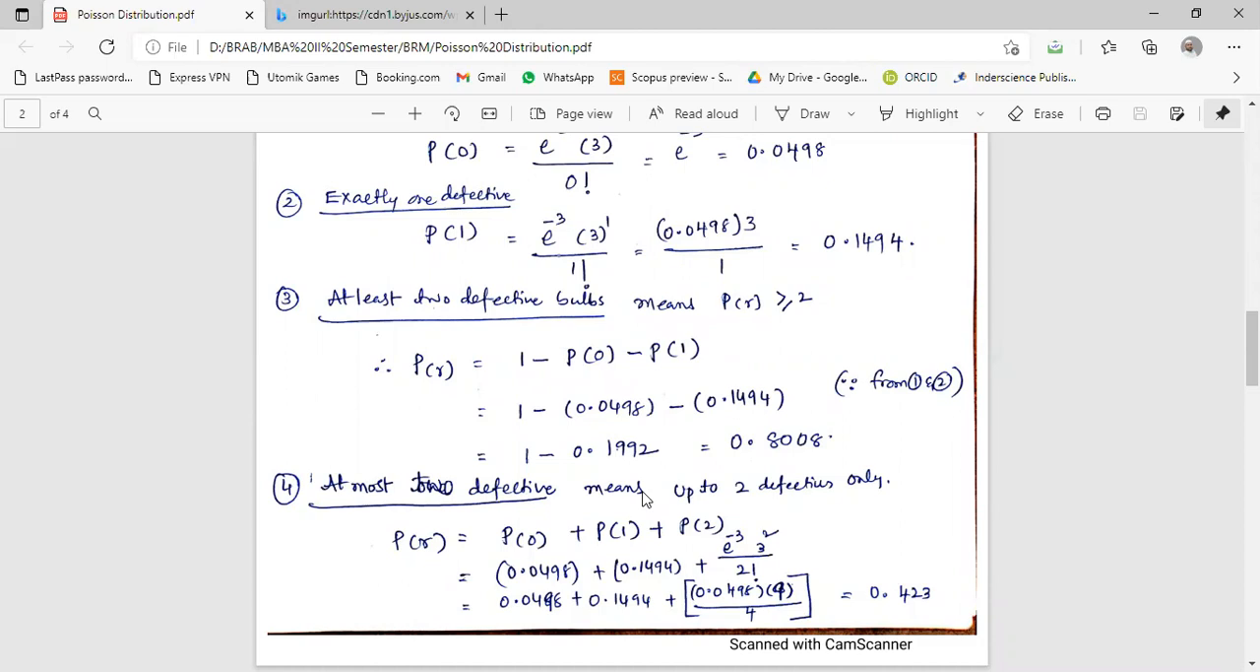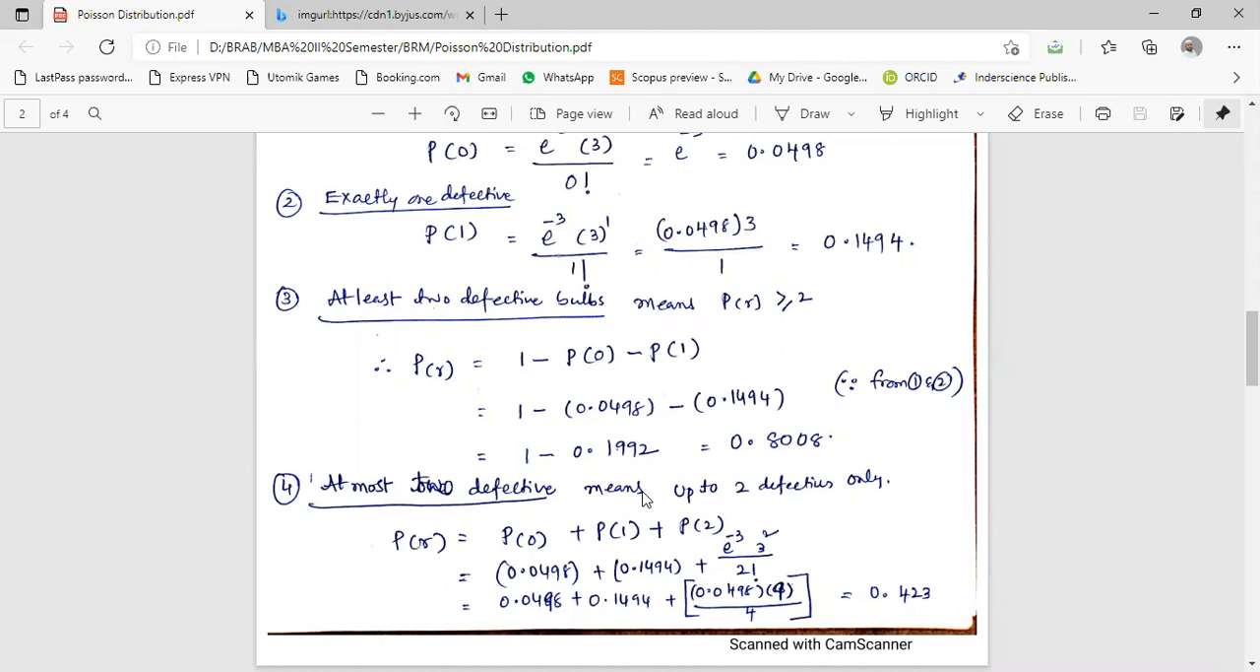Correct. So when both numbers are with the minus symbol, you have to add them. So minus 0.0498 minus 0.1494. If you add these two numbers, you will get 0.1992. That is 1494 plus 498, which gives you 1992. So 1 minus 0.1992 is equal to 0.8008. So this is the probability of getting at least 2 defective bulbs.